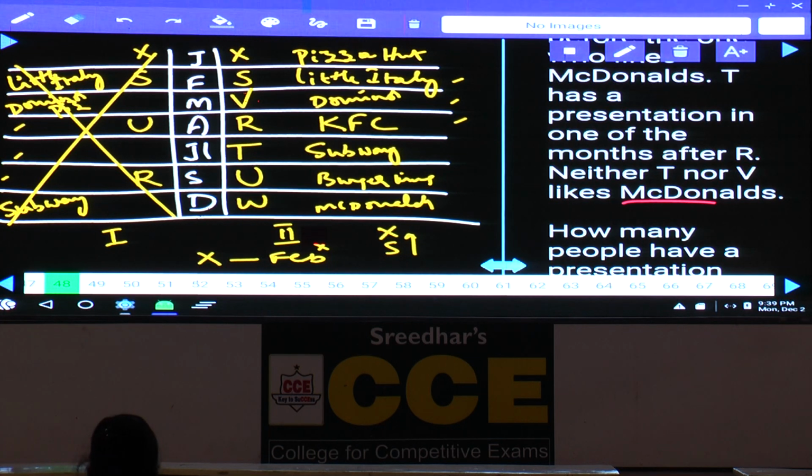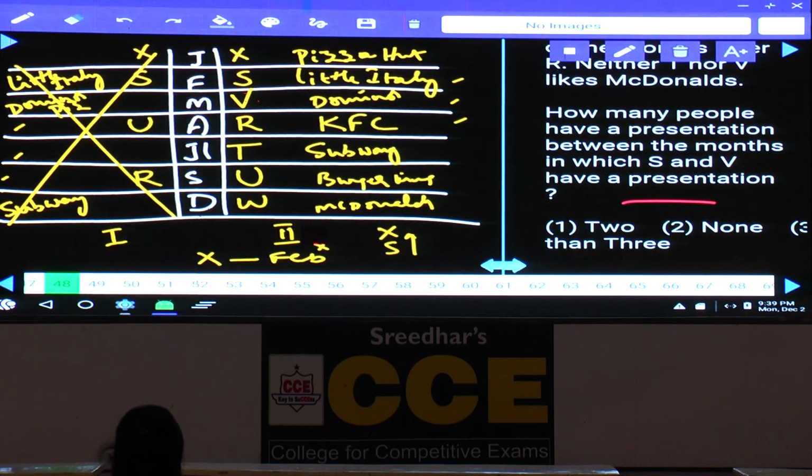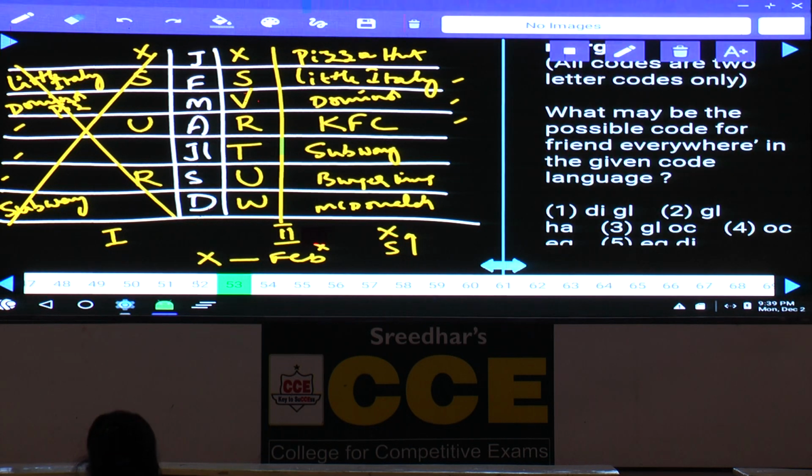Done with this? Now this is about question numbers 48 to 52. It is based on months as well as the persons and the food joints they like. Yes, write down this one. Question number 48 to 52, then 53 onwards.